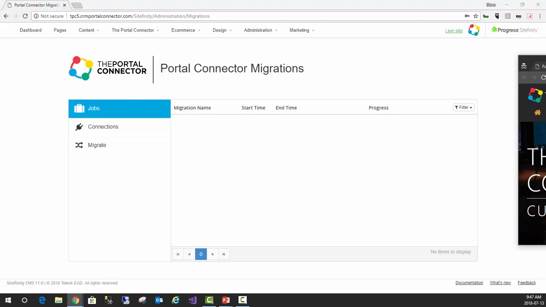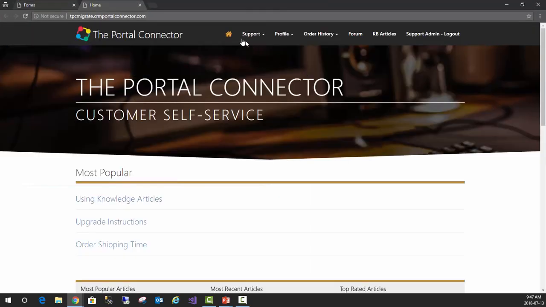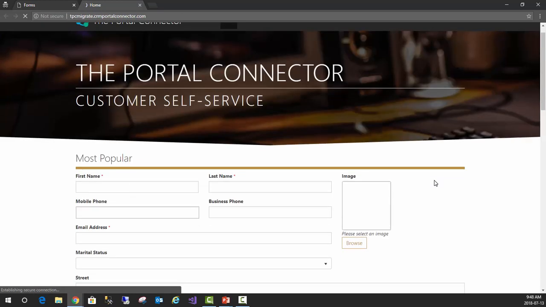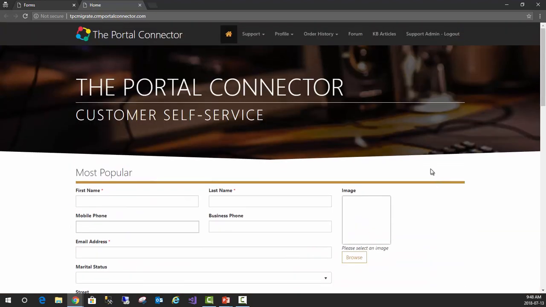And it's done. So now if I come back over to my site and I refresh this, we'll have that updated home page with that new form on it. So now of course you can take those individual pages over as well. There you go. There it is. So it's pretty seamless. It's a great addition.